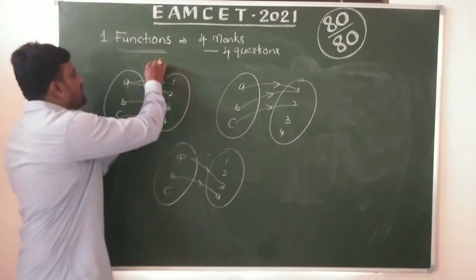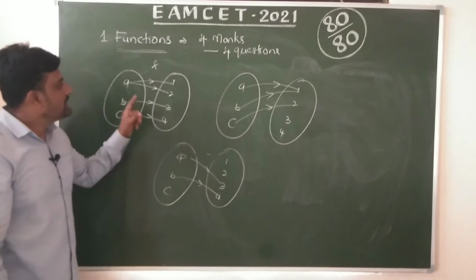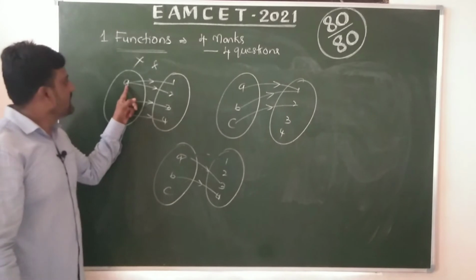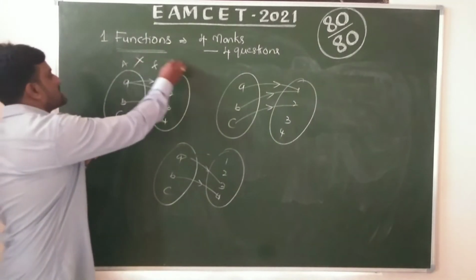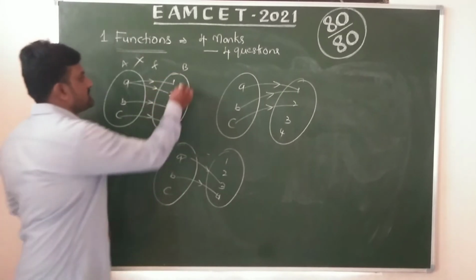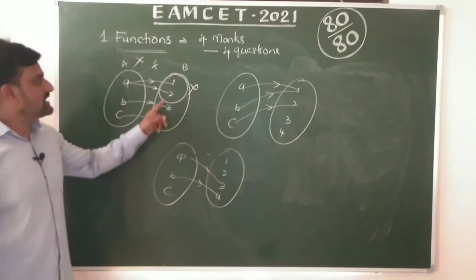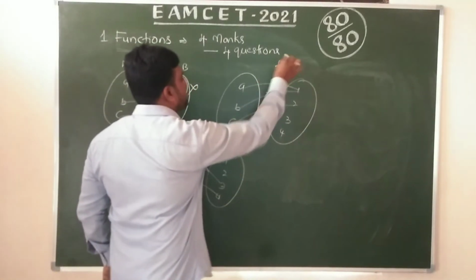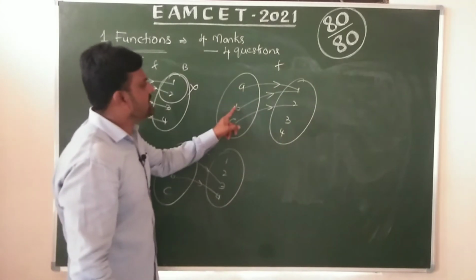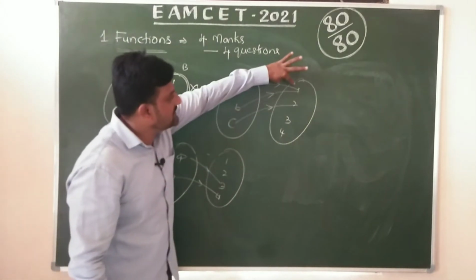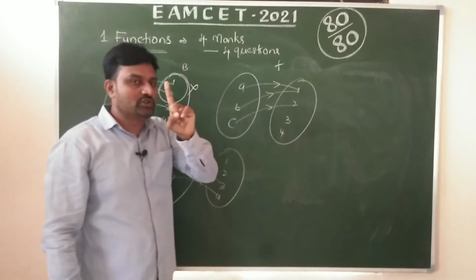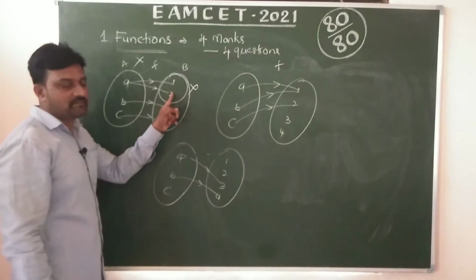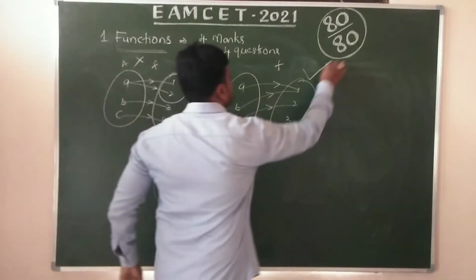Is this a function? Observe here, it is not a function because an element of A is associated with two elements. Here it is a function, definitely. Every element should be associated with at most one element, but here it is associated with two elements. Now here it is a function. Yes, it is a function.